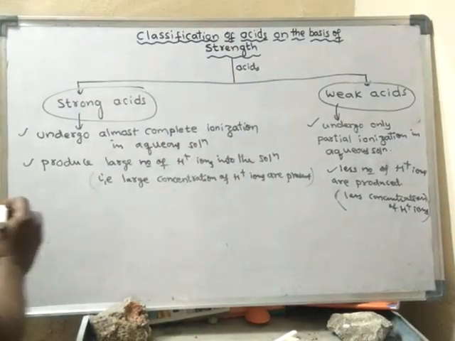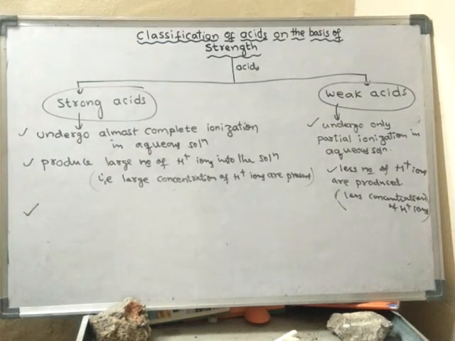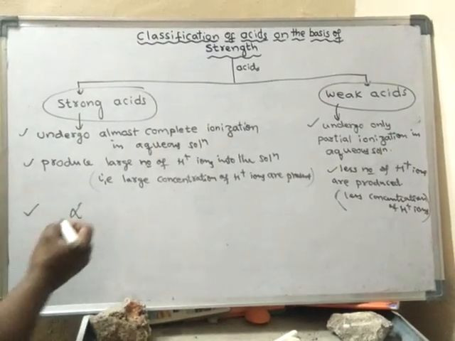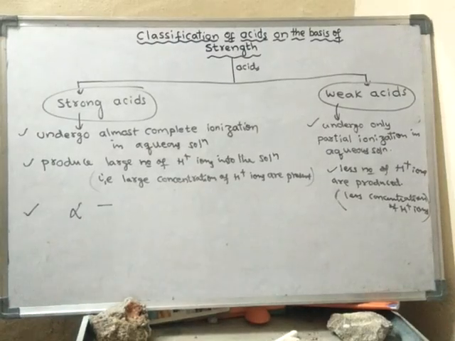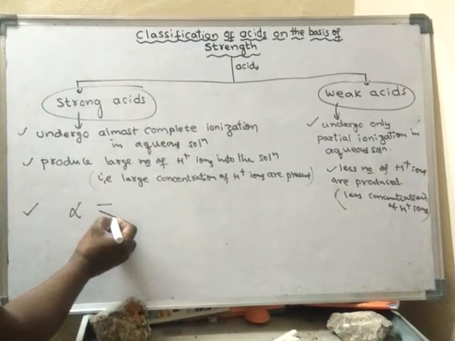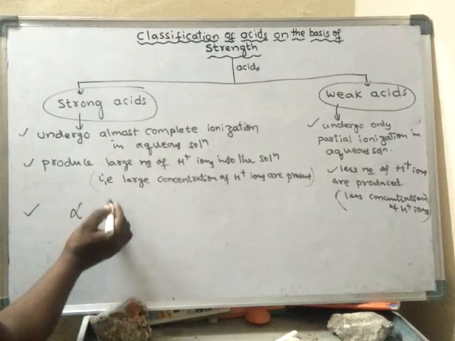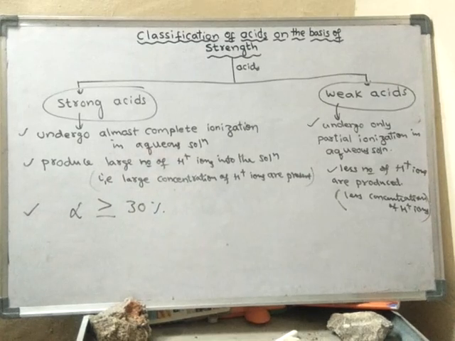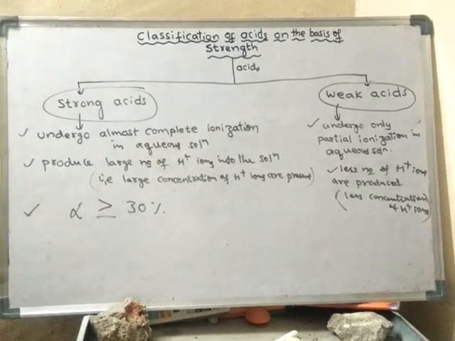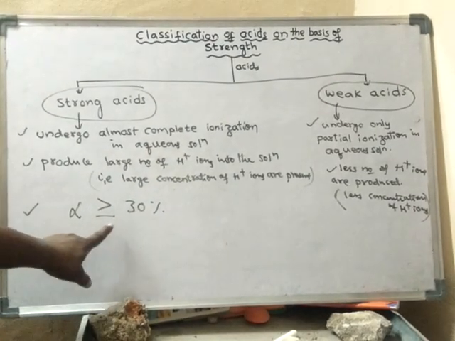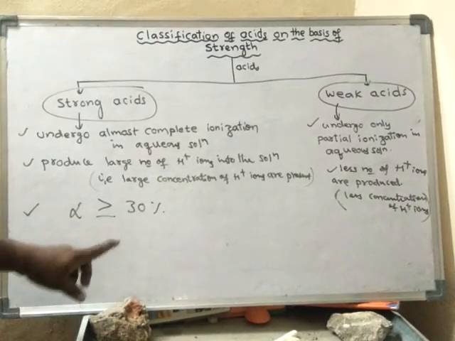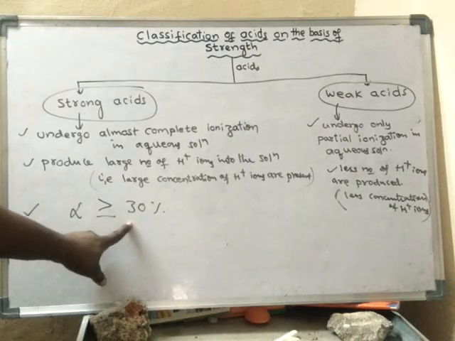And next point, what is the degree of ionization? For strong acids, generally the degree of ionization is greater than or equal to 30%. That means out of 100 molecules, at least 30 molecules should undergo ionization.